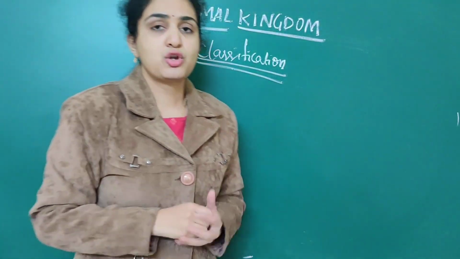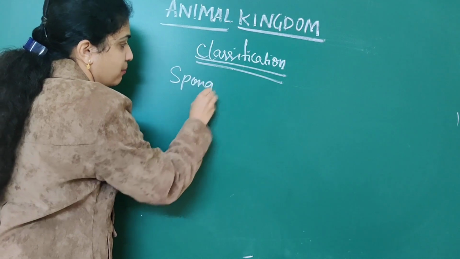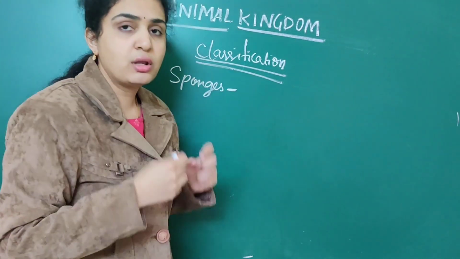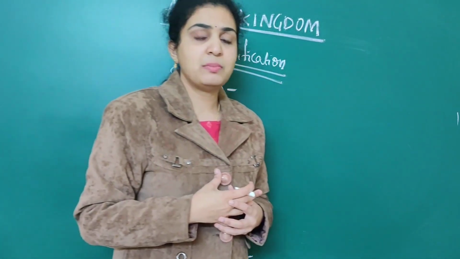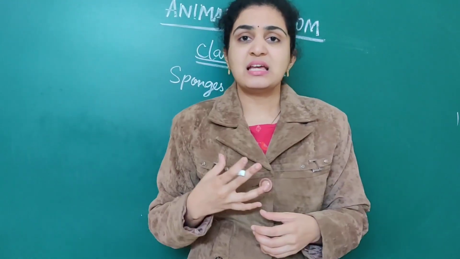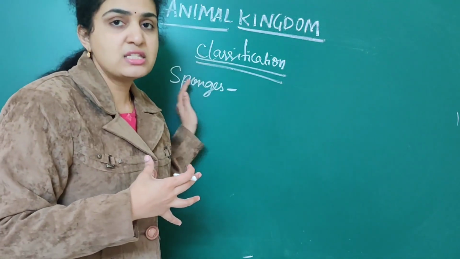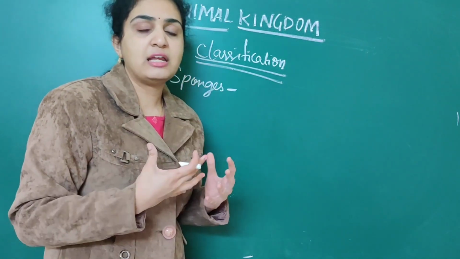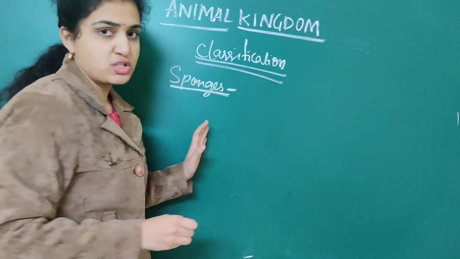When we start with classification, first there are organisms called sponges. Sponges play a very important role. Multicellular means numerous cells will be present. So when we start with the classification of different things, the first one is sponges. They come under the phylum called Porifera. Next we will discuss that. So one is sponges.